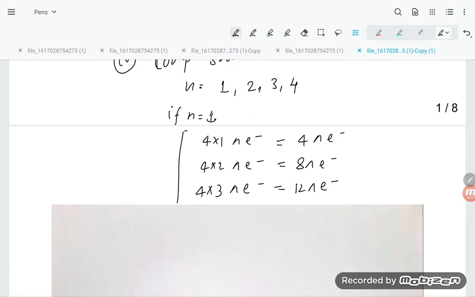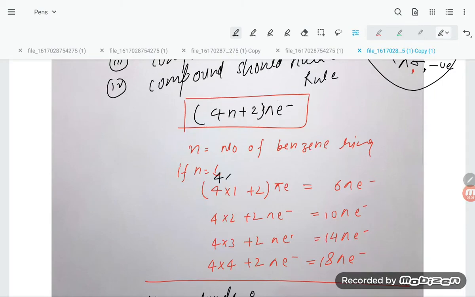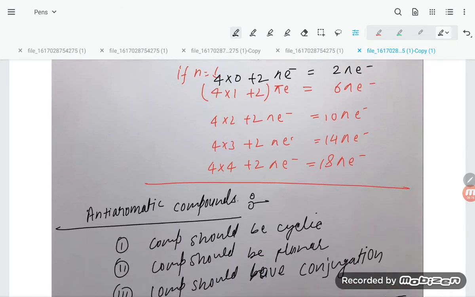So this condition has to be followed. Here in this case, if the benzene ring count is 0, then 4 into 0 plus 2 gives 2 pi electrons. Okay, this is the condition.